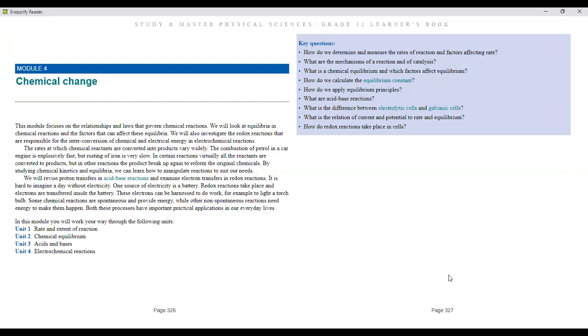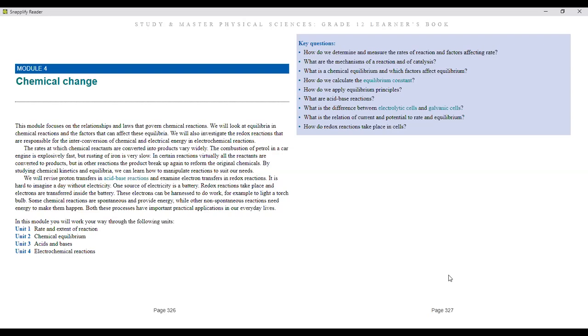The rates at which chemical reactants are converted into products vary widely. The combustion of petrol in a car engine is explosively very fast, but rusting of iron is very slow. So it always depends. Each and every element that you have is going to have a different rate according to what it reacts to.